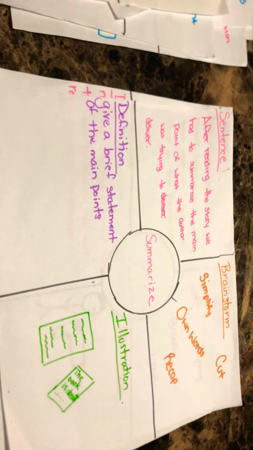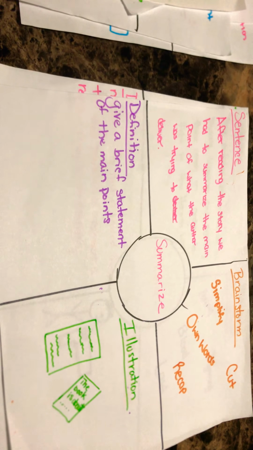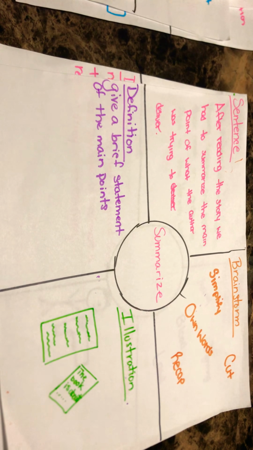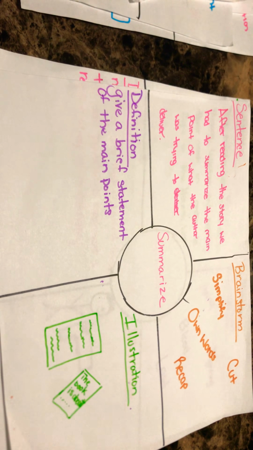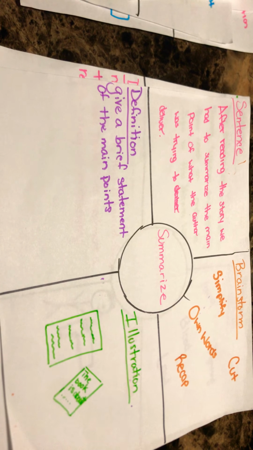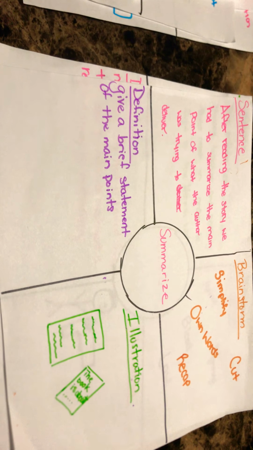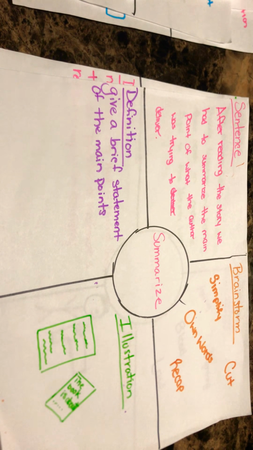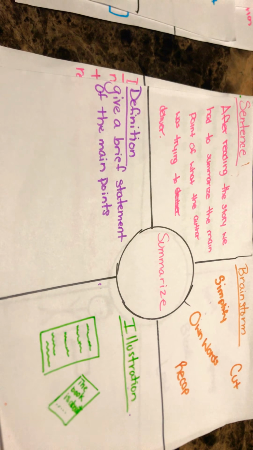Summarize. Definition: give a brief statement of the main point. Sentence: After reading the story, we have to summarize the main point of what the author was trying to deliver. Brainstorm: simplify, own words, cut, recap. Illustration shows a book, but I'm going to write it in my own words, and it says the book is about